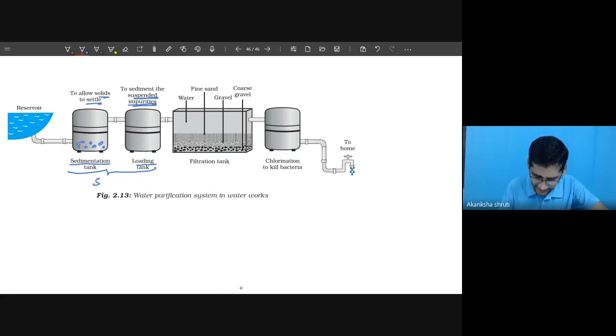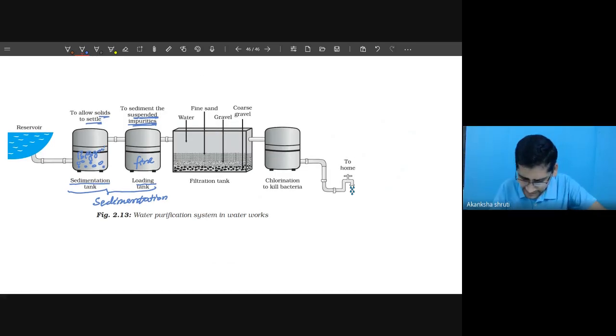So settlement or sedimentation. This is for the fine particles, and this is for the bigger particles. The difference is only that. Now the water which has entered here will settle down, and then it will pass through.